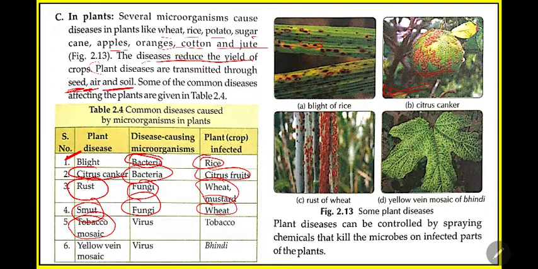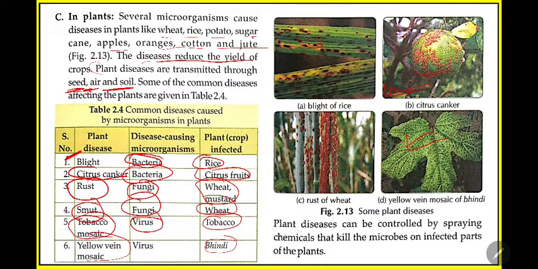Then tobacco mosaic disease found in tobacco plant. It is a viral disease. Then yellow vein mosaic, it is a viral disease found in bhindi. In yellow vein mosaic, the veins of the plant leaf will be yellowish in color.